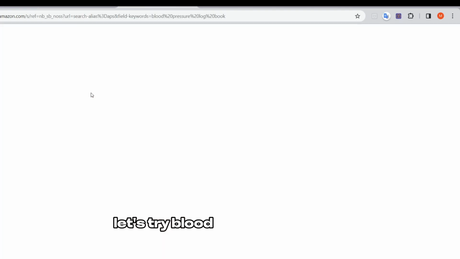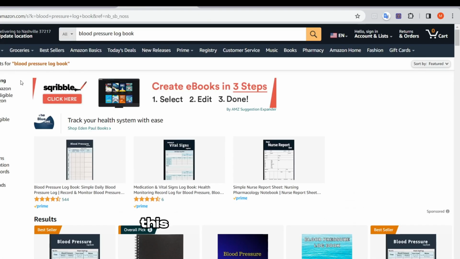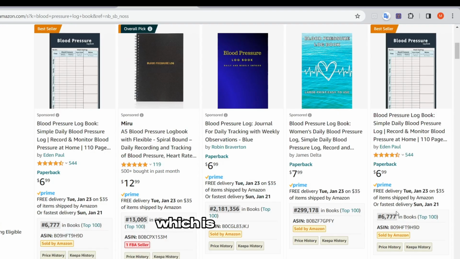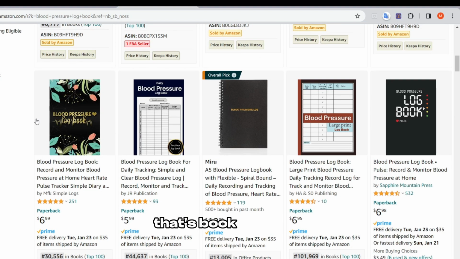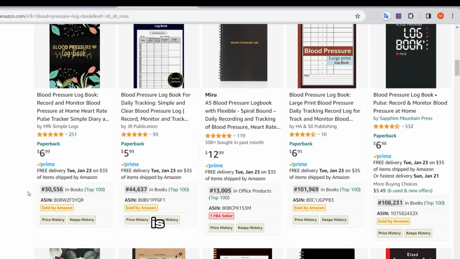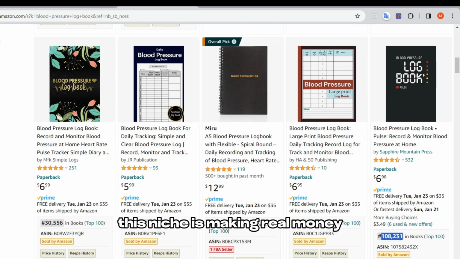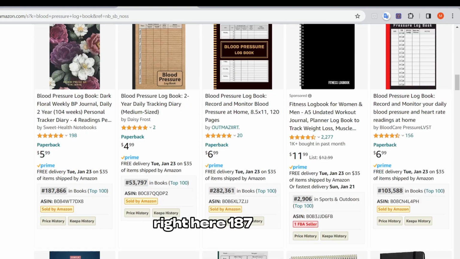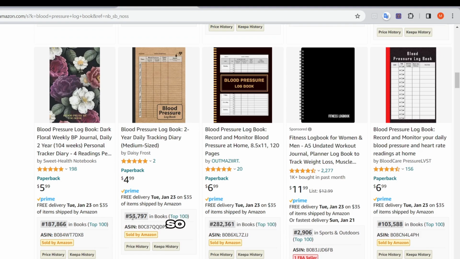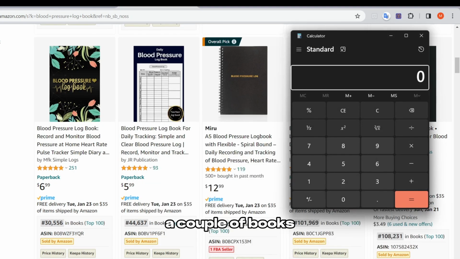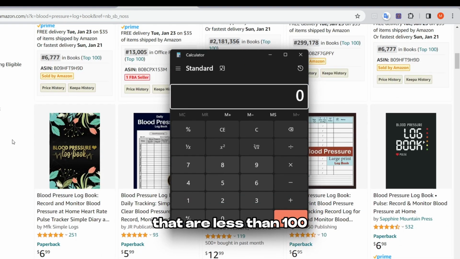Let's try blood pressure logbook. This book is ranked 6,777, which is super great. This is a very low ranking. That book is making a ton of money. This one is as good as that one. 30K, 44K. Wow, this niche is making real money right here. 187, 53,000. So as you can see, this niche has a couple of books that are less than 100K in